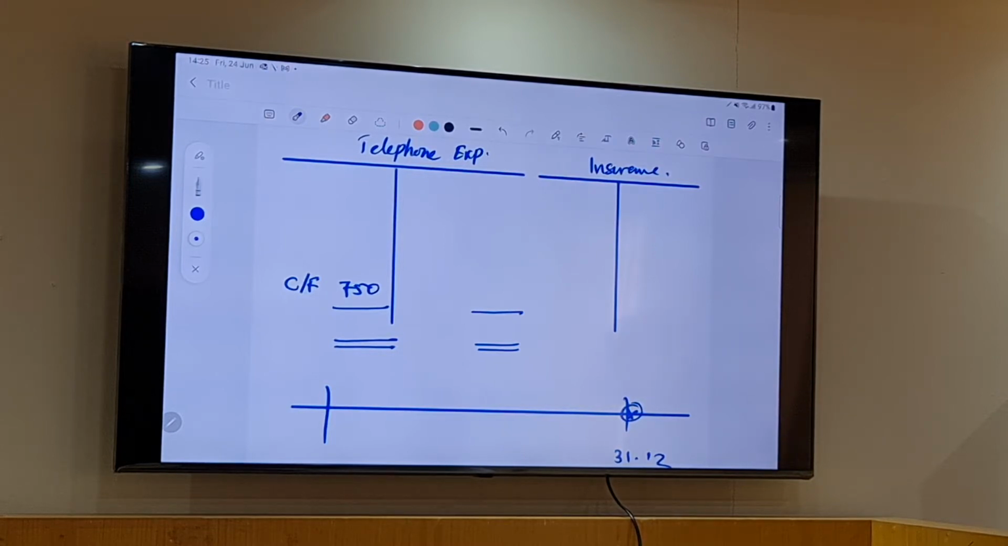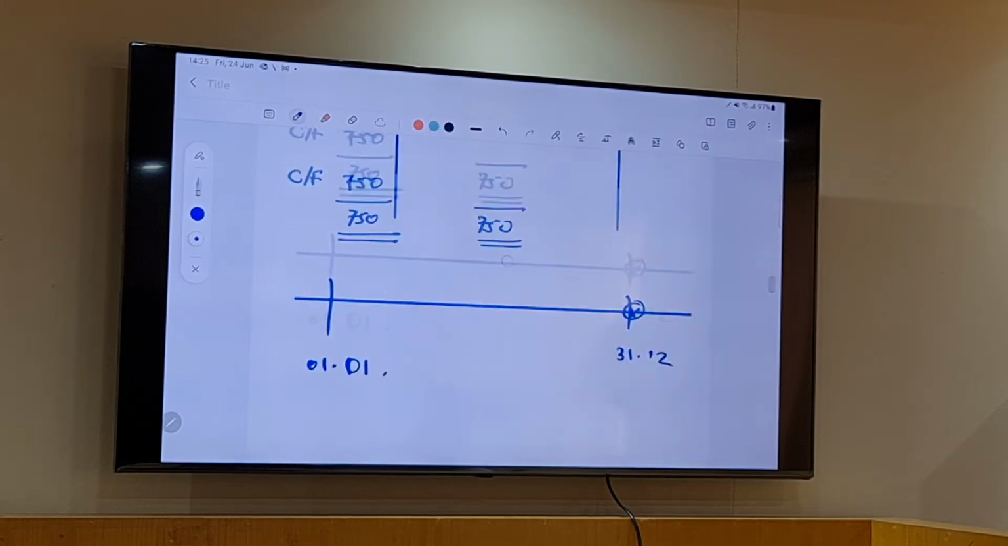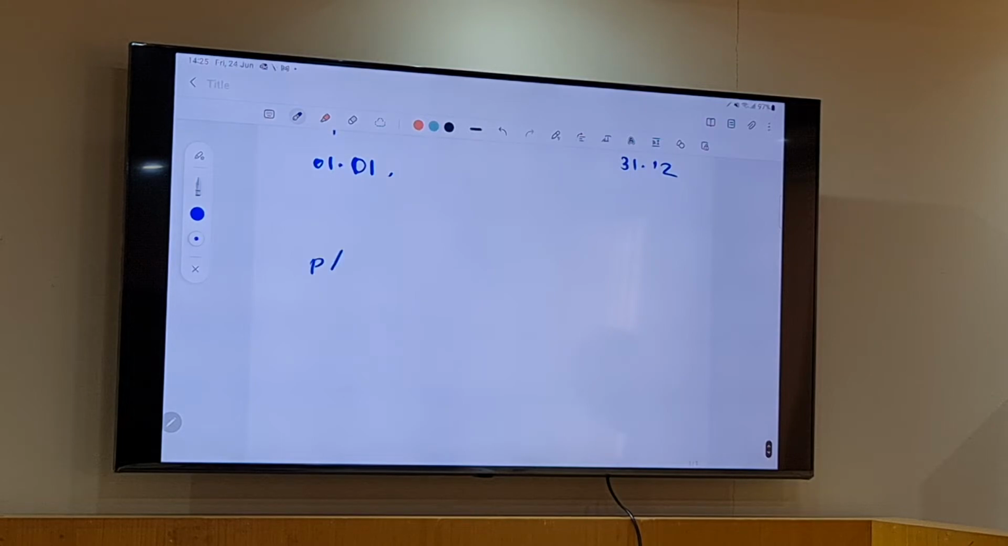In that case, if I balance this, we know that telephone is an expense account, so the balancing figure should go to the profit and loss account. 750 you will take it to P&L. So in the P&L, telephone 750.